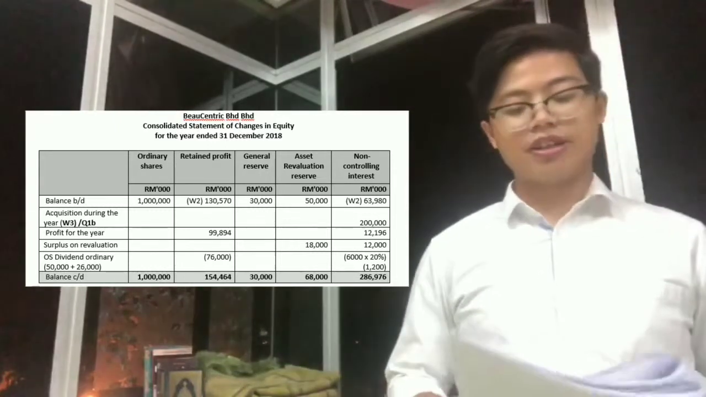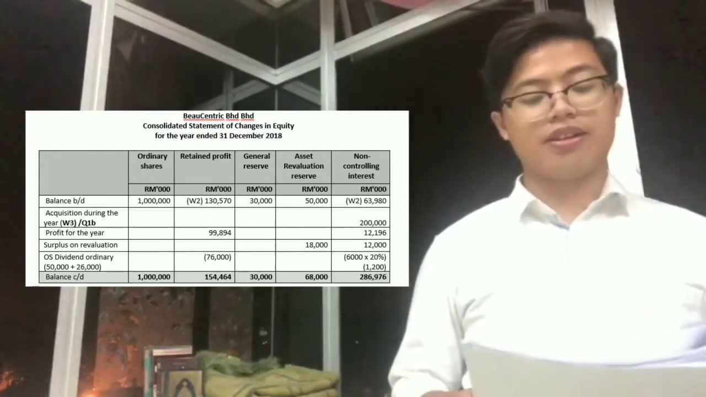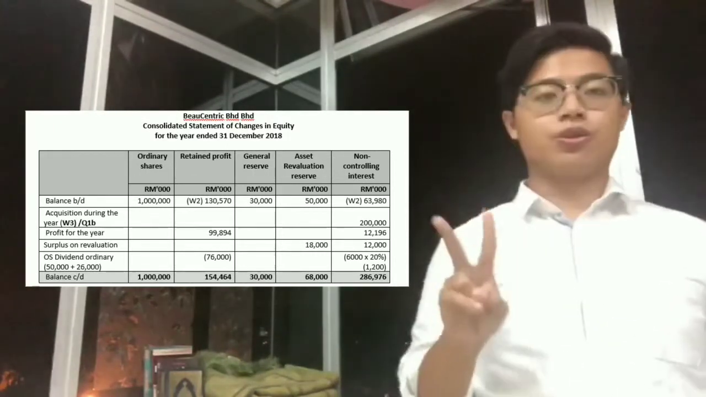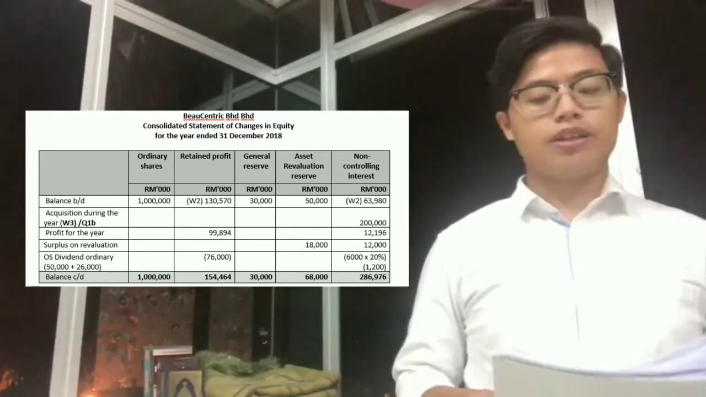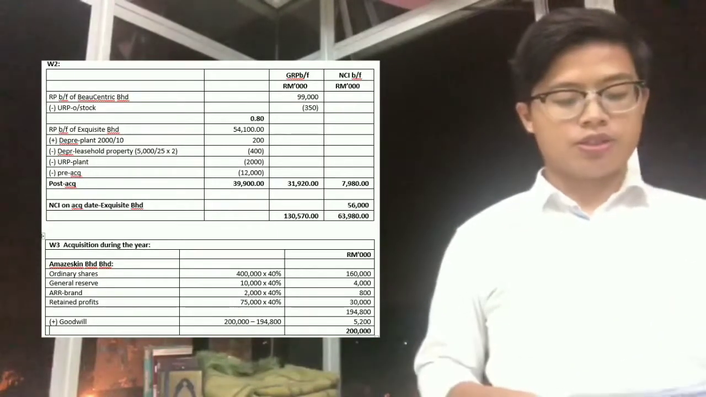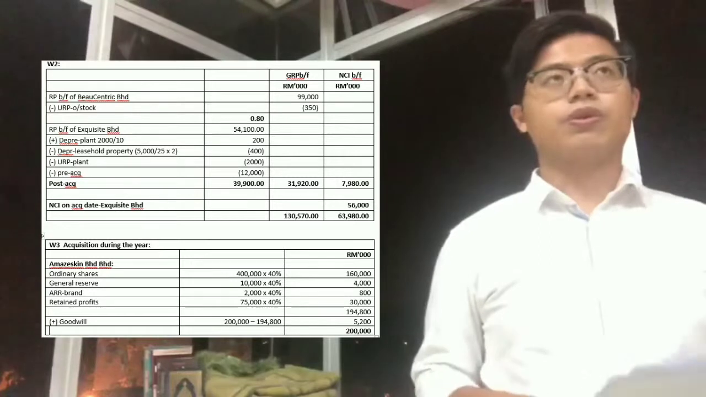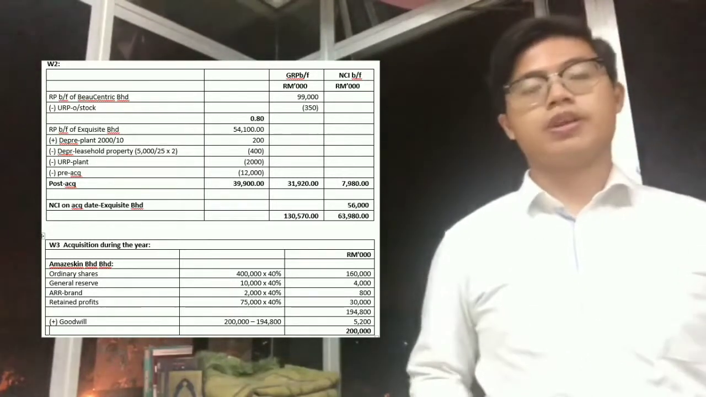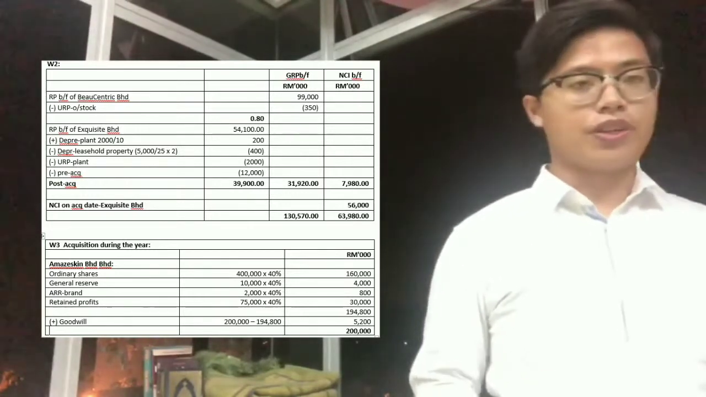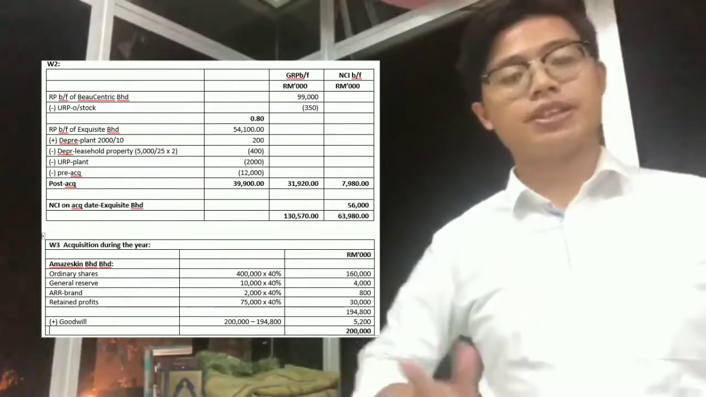The retained profit of 130,570,000 can be found in working 2. And also the non-controlling interest of 63,980,000 can also be found in working 2. So let me explain working 2. Okay, so this is the schedule for working 2. In working 2, we would like to find the group and also the NCI. For that, we have to find the subsidiaries first, which is the first subsidiary.